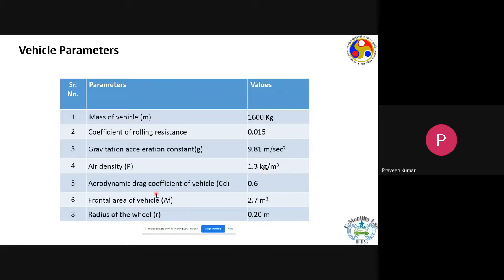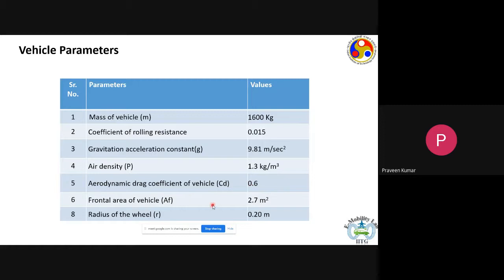Then we would need the aerodynamic drag coefficient of the vehicle. This is again a dimensionless quantity, and it represents how much resistive force the vehicle would experience from air when it moves at a certain speed. This factor depends on the shape of the vehicle, and what kind of contours there are on the vehicle, so how the air flows around the vehicle, on top of it, below it, and so on. All that taken into account gives us the aerodynamic drag coefficient.